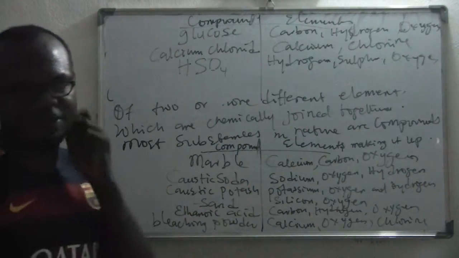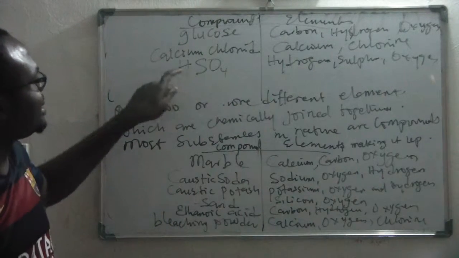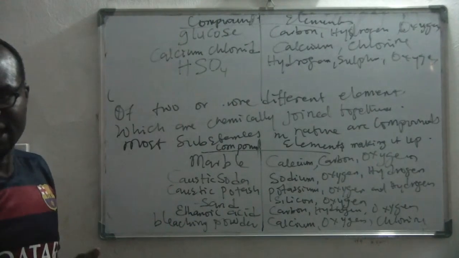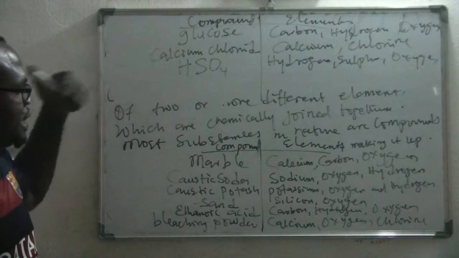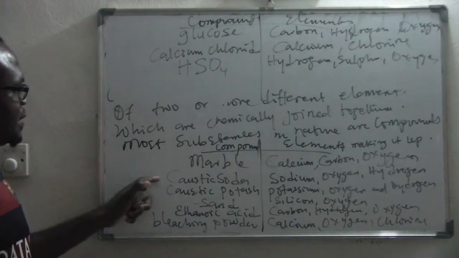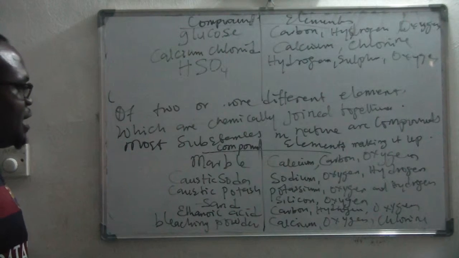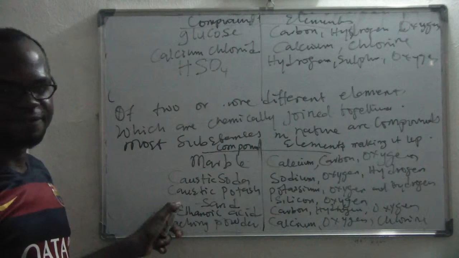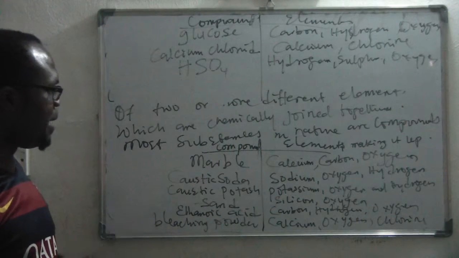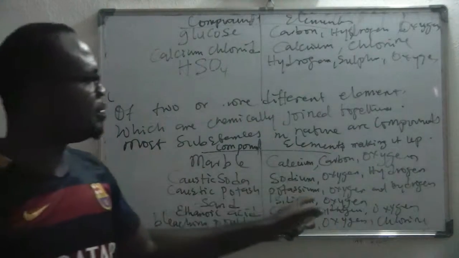So these are all compounds, and they occur in nature. Anytime you talk about acid, this is acid. The glucose that we eat, this marble, the caustic soda and caustic potash that we use, the ethanoic acid that we see in sour wines, bleaching powder, all these things are made up of elements.